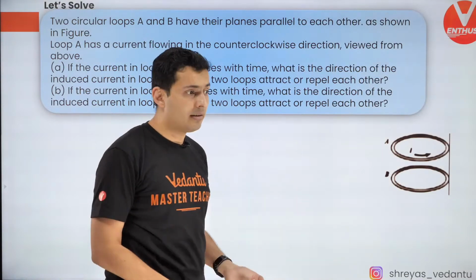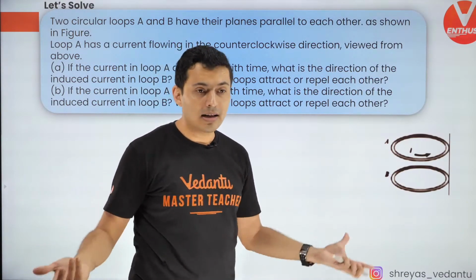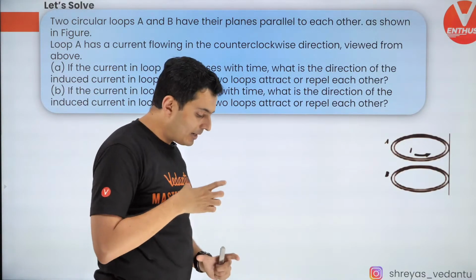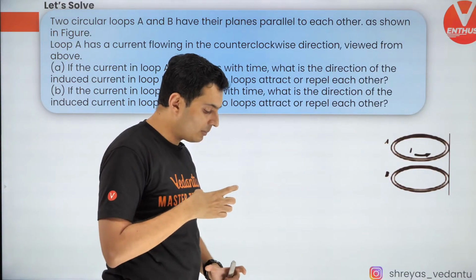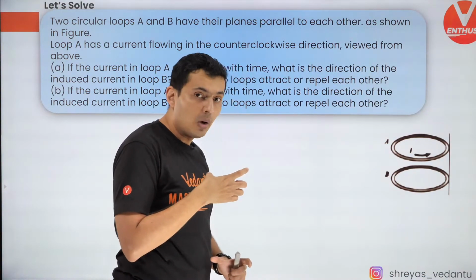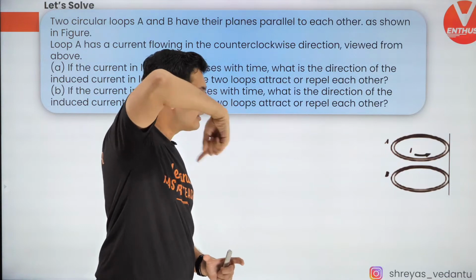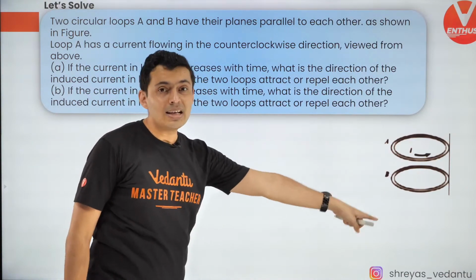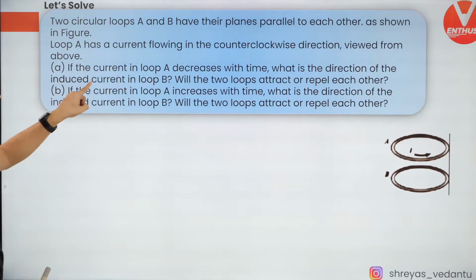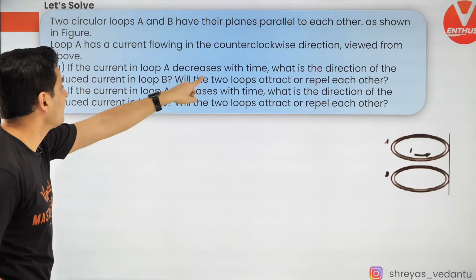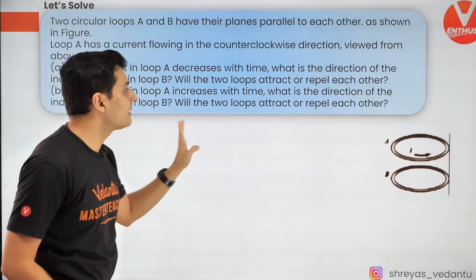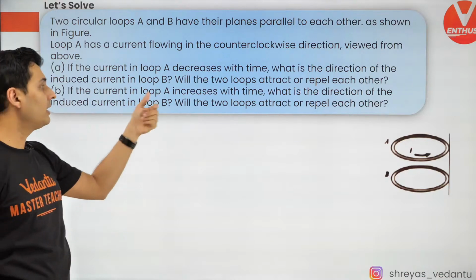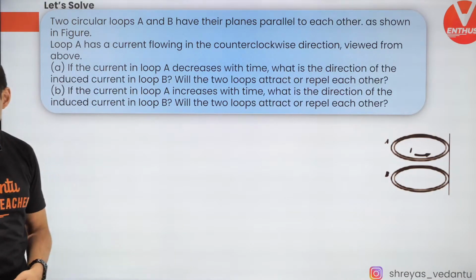Visualize, if you have bangles or some rings around you, please use them. So imagine two rings like this, you are looking at it from the top, A is towards you, B is below. So the current is flowing like this in A. How will B's current be affected in both the situations? Once when it is decreasing, second time when it is increasing. What will be the direction of the current, and will they attract or repel each other?